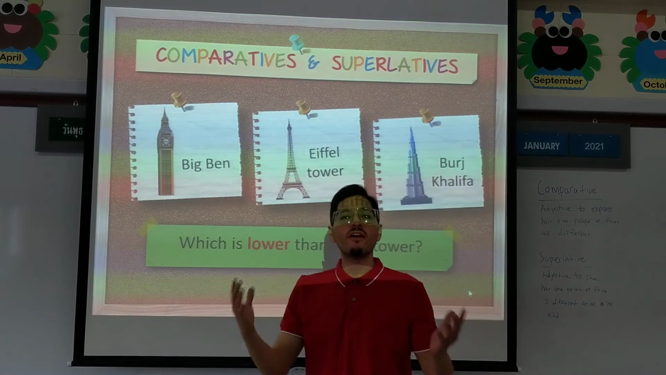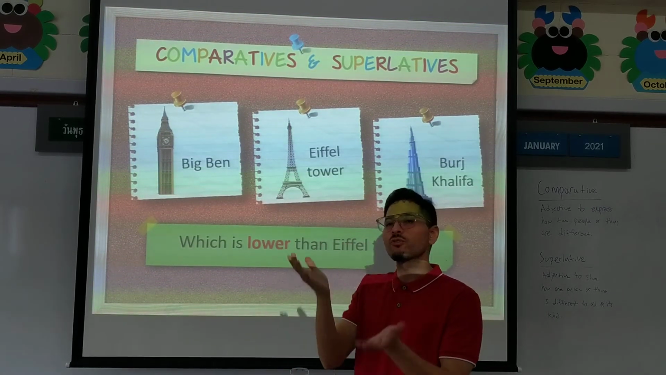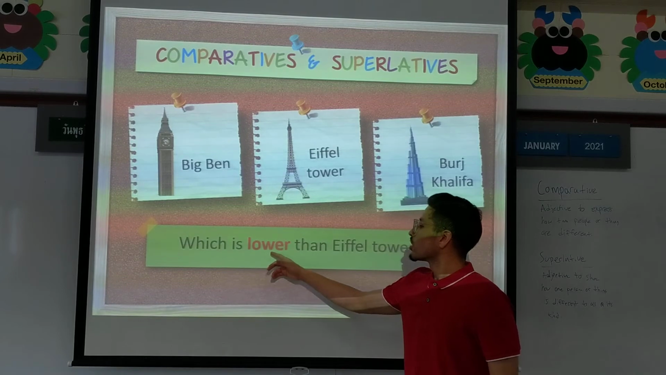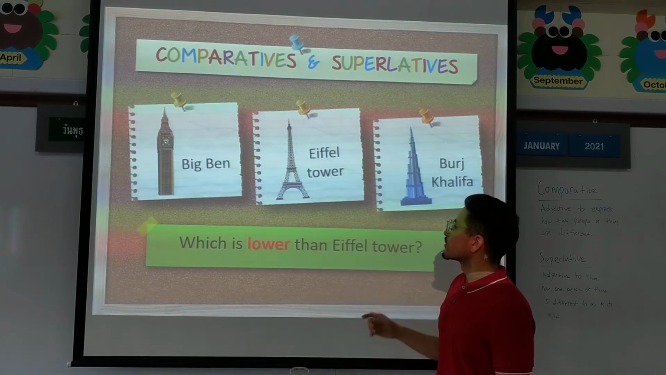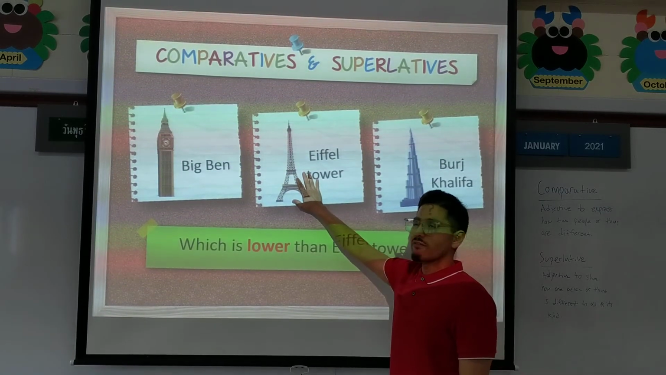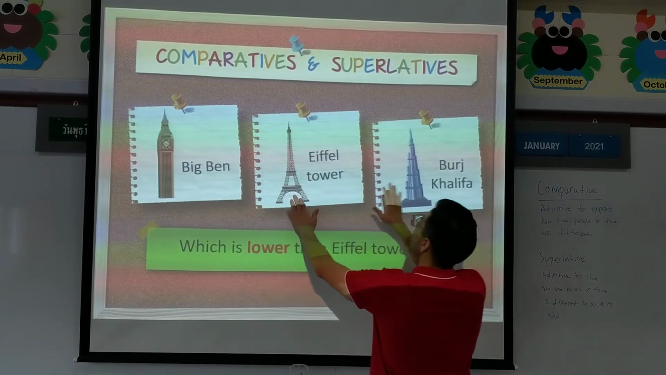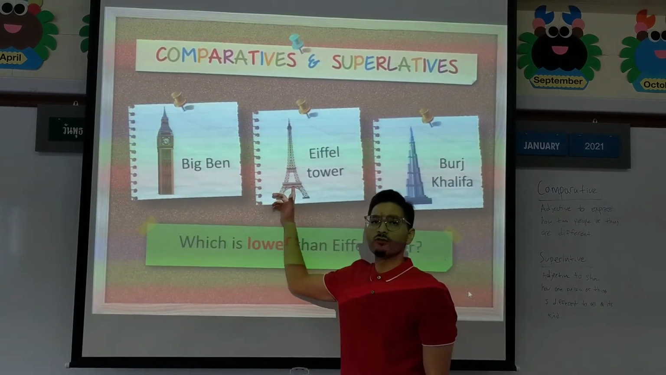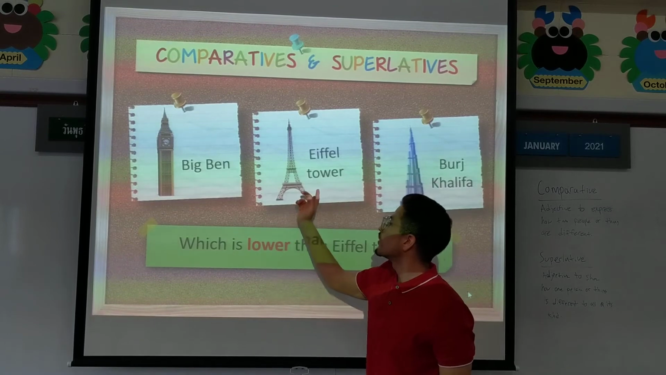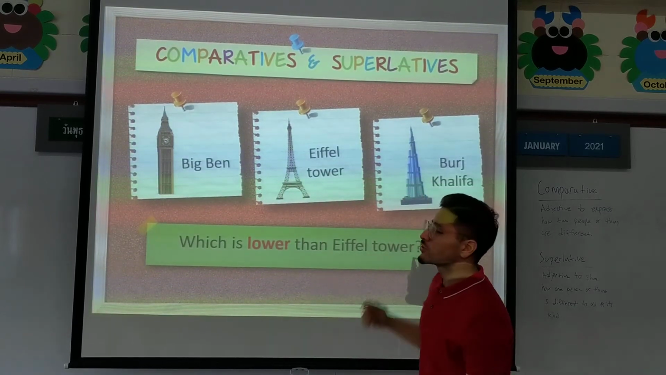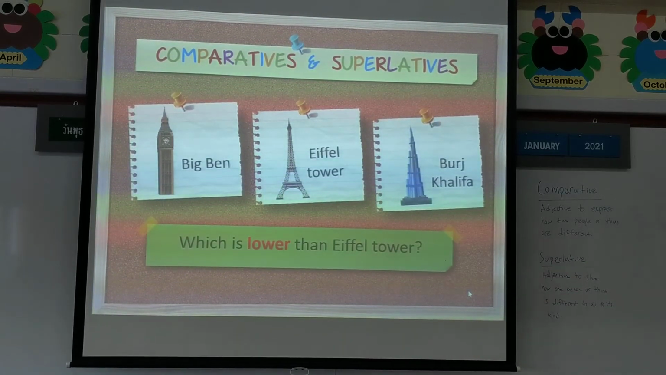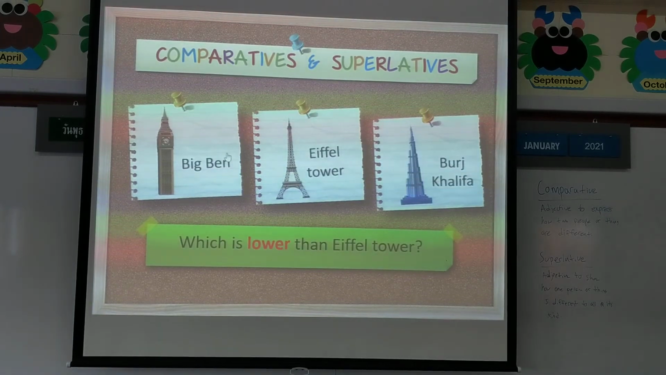Okay, now we have a comparative again, because we're choosing between two things. Which is lower than the Eiffel Tower? So here's the Eiffel Tower. We have to choose which one is lower than the Eiffel Tower. So it can only be two. So Big Ben or which one? Let's see. Yes. Big Ben.